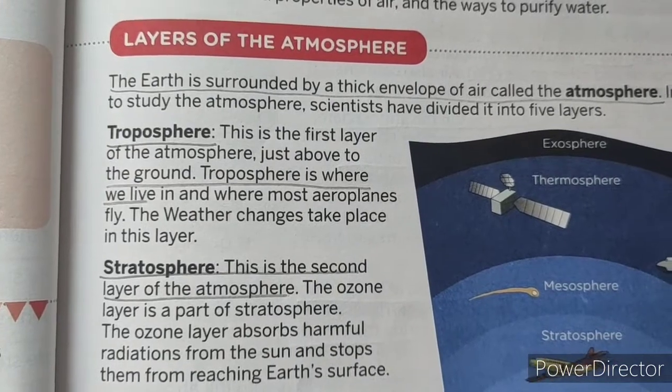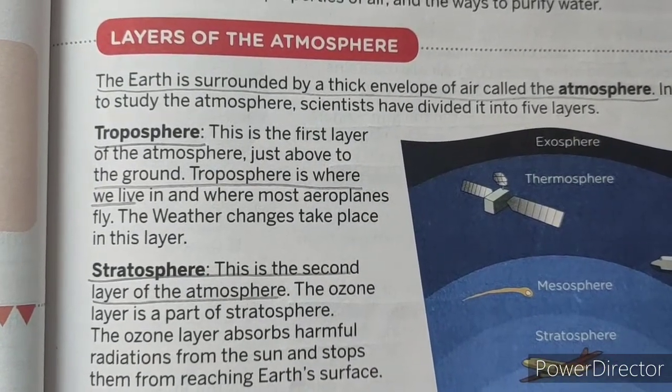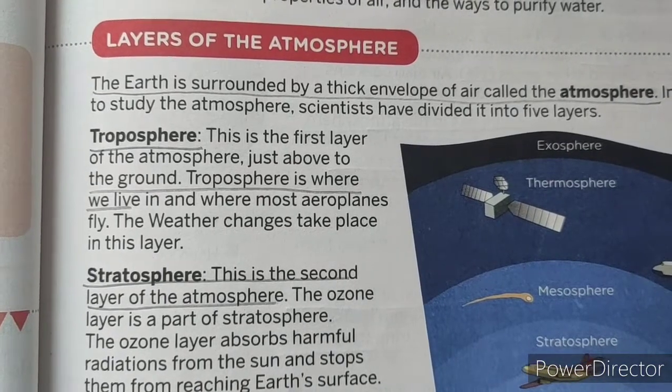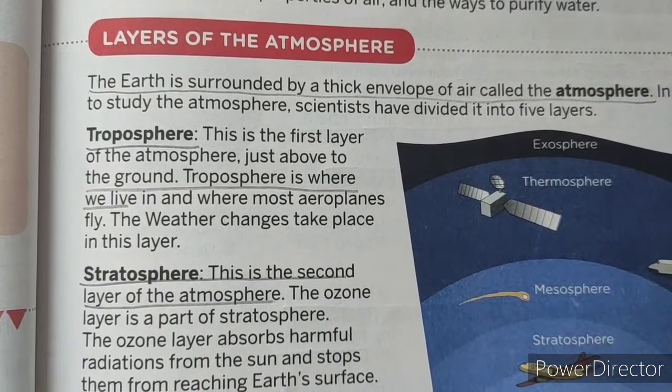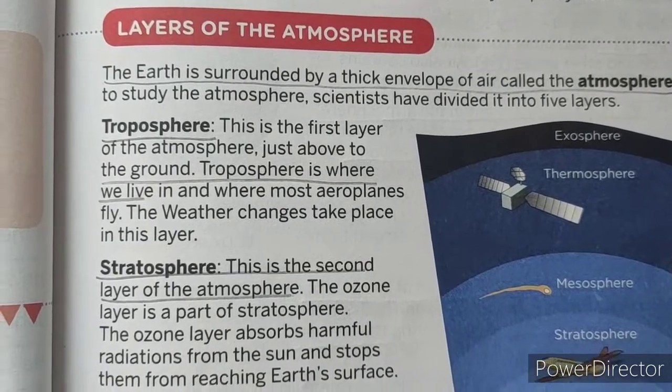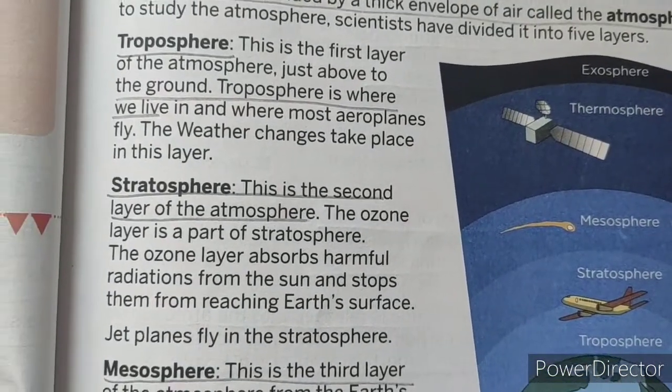What is the first layer? Troposphere is the first layer of the atmosphere. It is just above the ground. Troposphere is where we live, where all living organisms live. Okay, next we are going to see about the stratosphere.